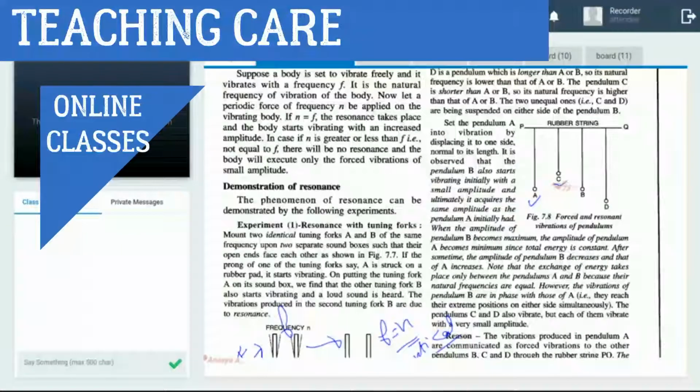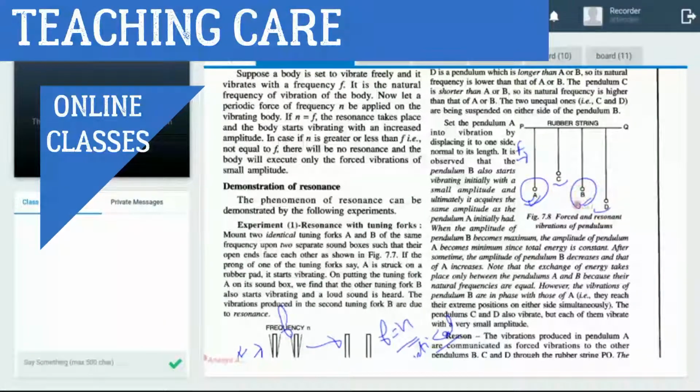Strings with bobs A, B, C, D. Which two vibrate at the same frequency? If I am applying force on A only, then which one also vibrates at the same frequency as A, out of B, C, and D?